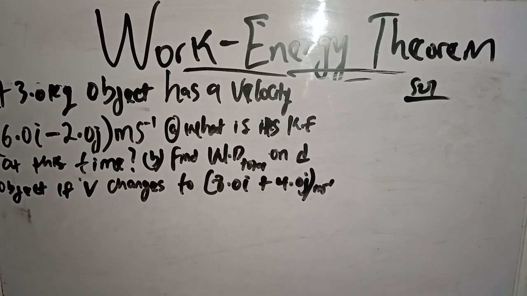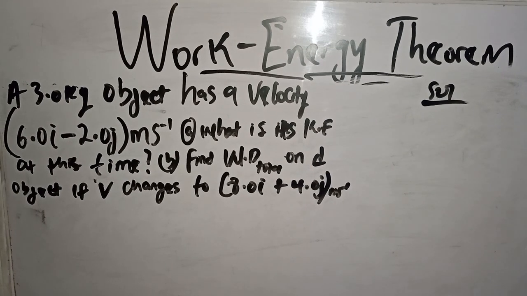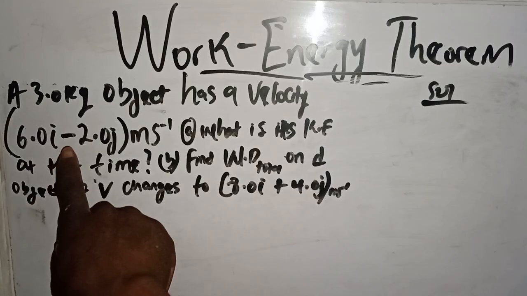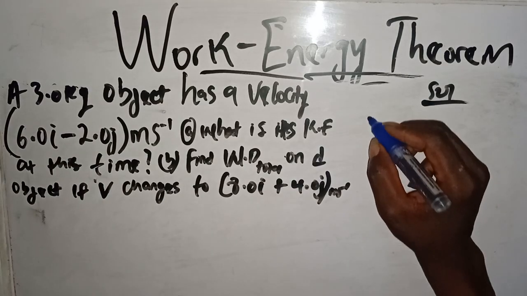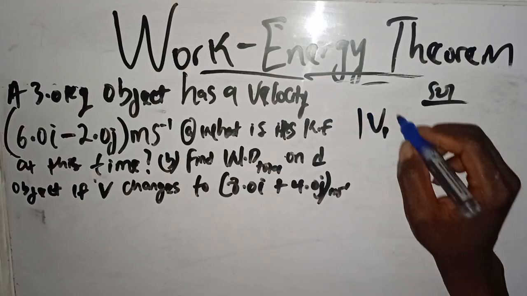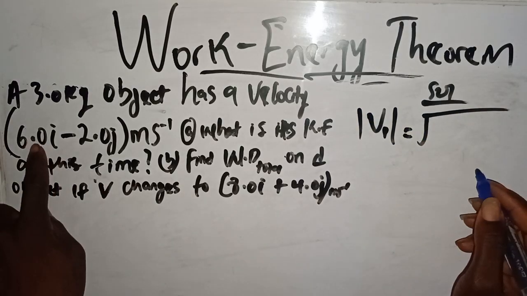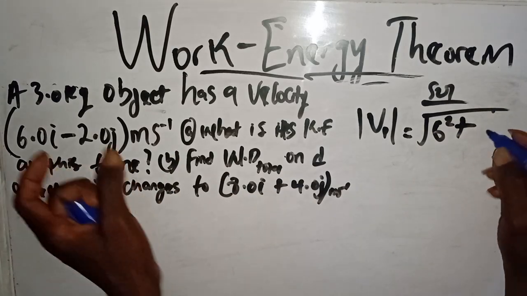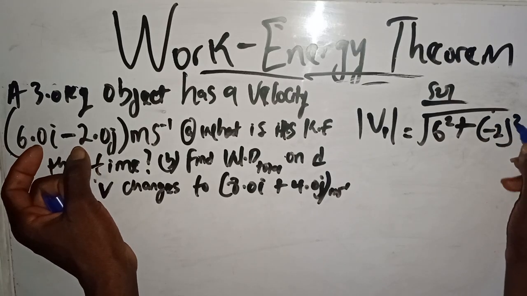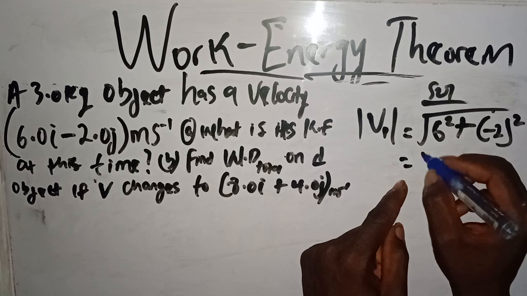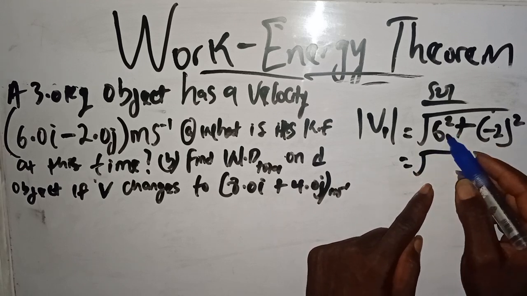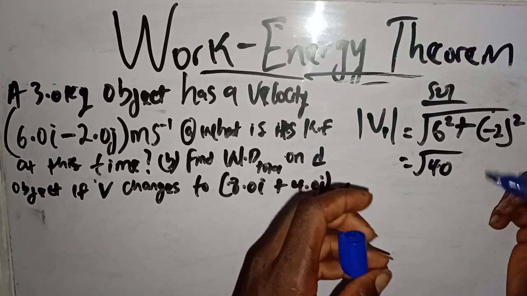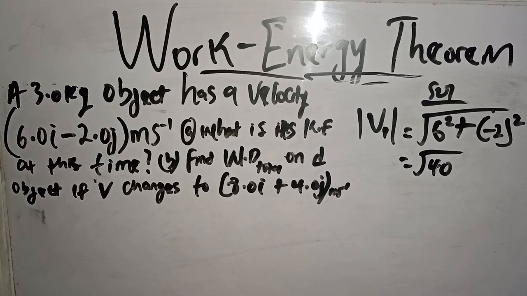So now, here is another beautiful question. A 3.0 kg object has a velocity given in vector form, so we need to find the magnitude. How do we find the magnitude? V initial gives us the root of the square of the coefficient of i, 6 square, plus minus 2 square, the square of the coefficient of j. You can watch my video on vectors to get this magnitude. So this gives us root of 36 plus 4, that's root 40. I think that should be 2 root 10.